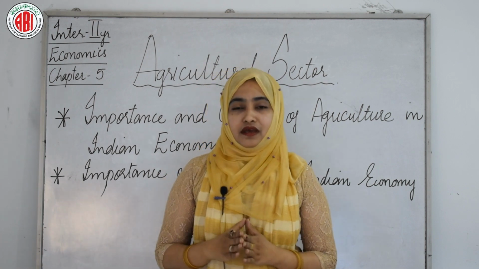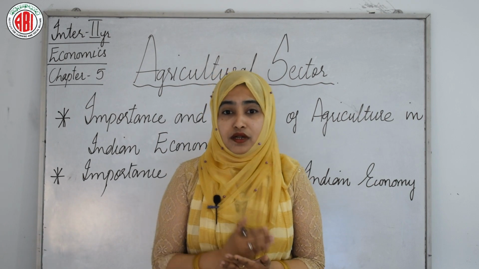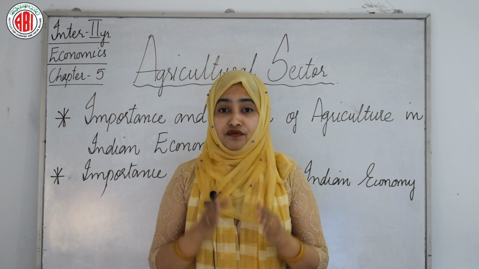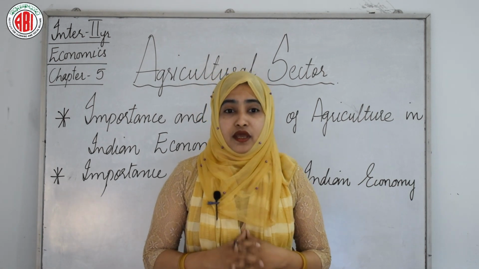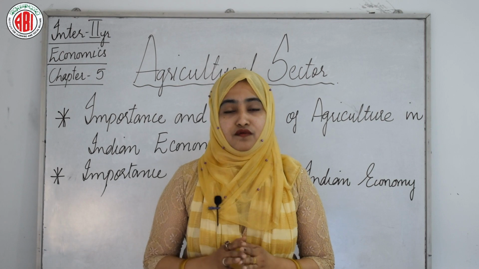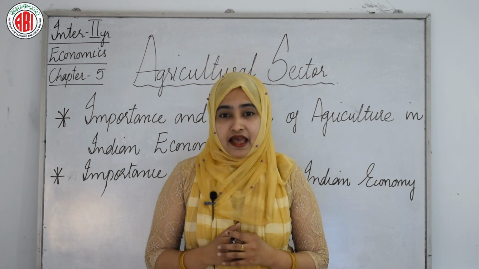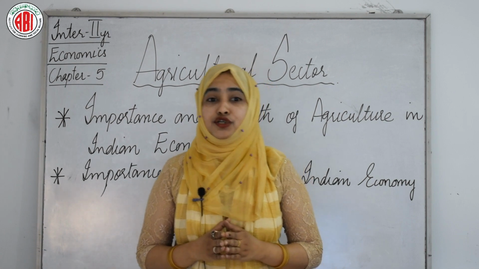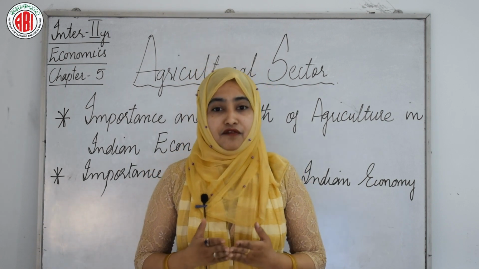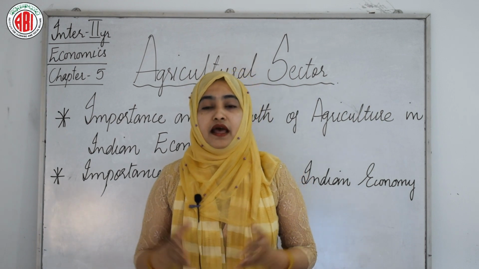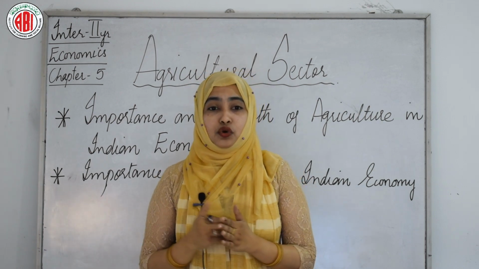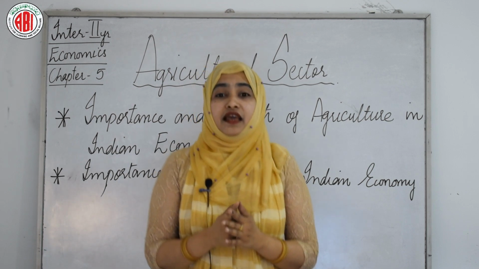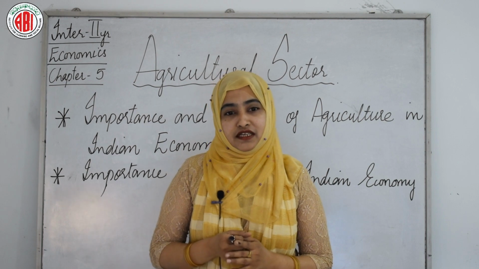India has 3% of the world's arable land, and it is the second largest producer of wheat and rice in the world. It feeds 17% of the world's population. It's great. India occupies the second and third place in the production of fruits and vegetables, and food grains and fishes in the world respectively. All these show the importance of the agriculture sector in the Indian economy. Agriculture is the backbone of the Indian economy.